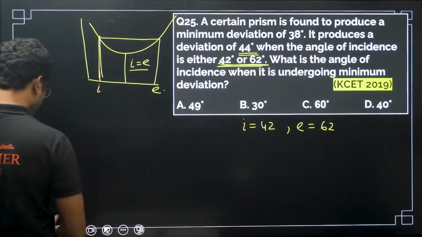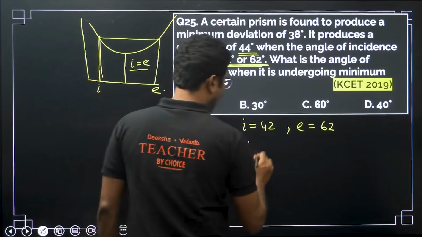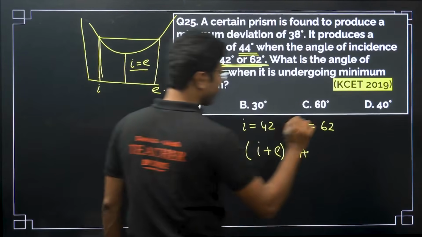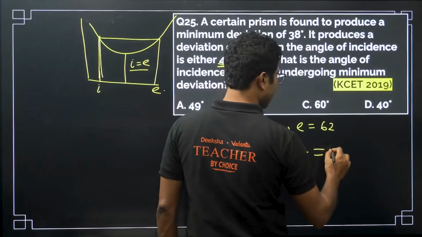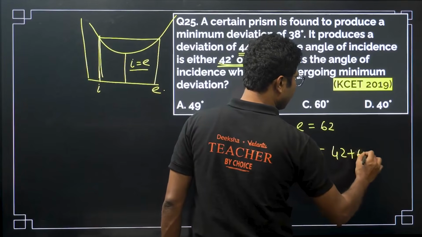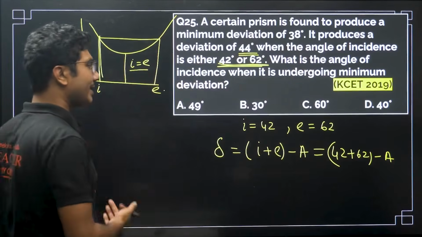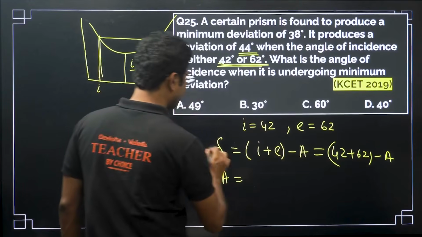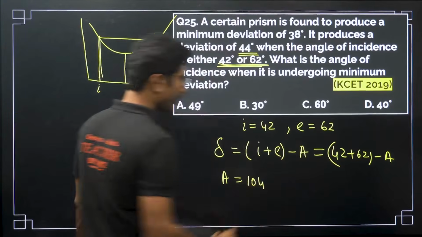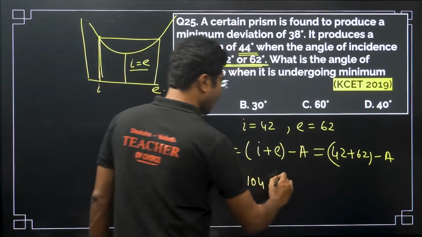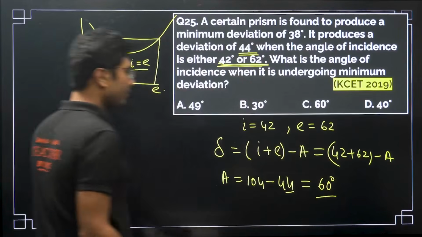So delta is given as I plus E minus A. The value of A is not given, so first we have to find A. A equals I plus E minus delta, so 42 plus 62 is 104, minus 44, which is 60 degrees. So the angle of prism we have calculated.